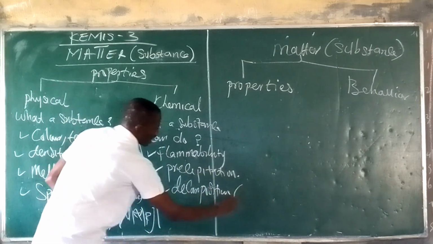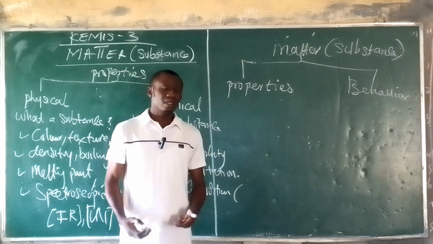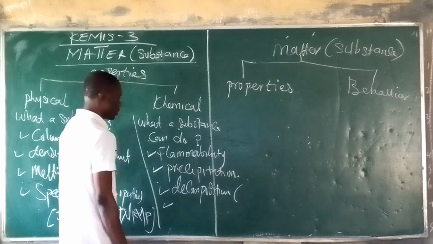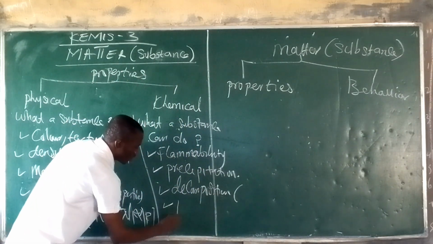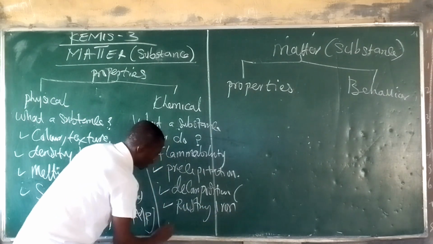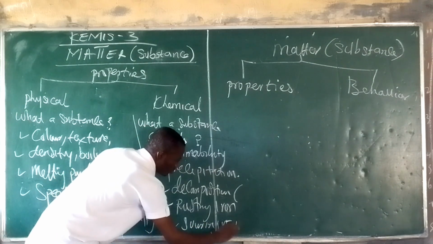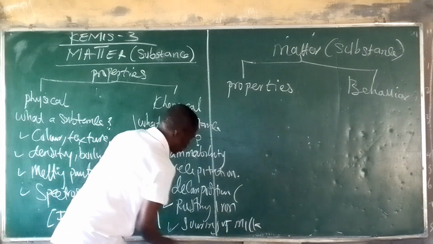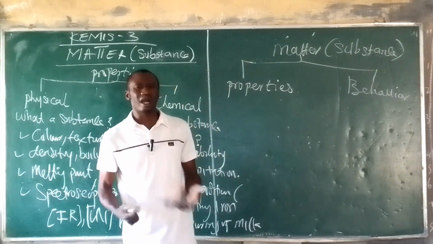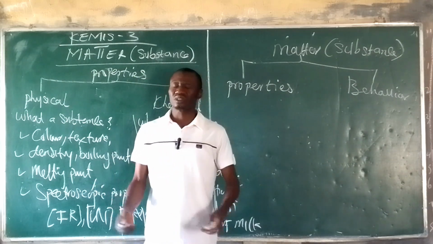Then we also talk about decomposition. This can be seen when you are talking about the decaying of organic matter, even the decaying of wood, that is under decomposition. And then we have the rusting of iron and the souring of milk. The souring of milk is done by bacteria. When bacteria act on milk, it can cause the milk to sour.